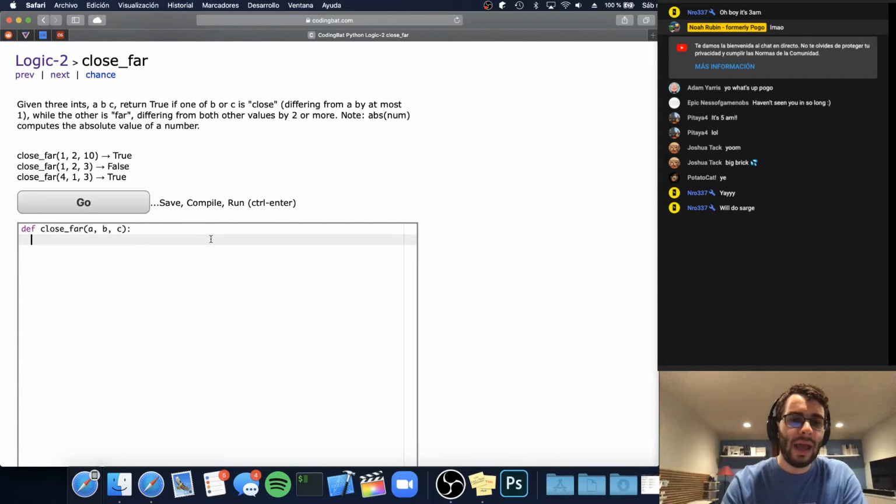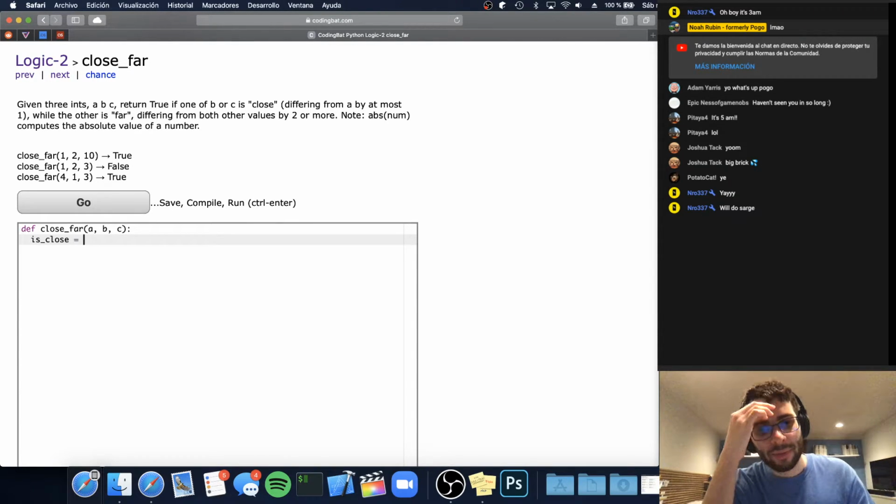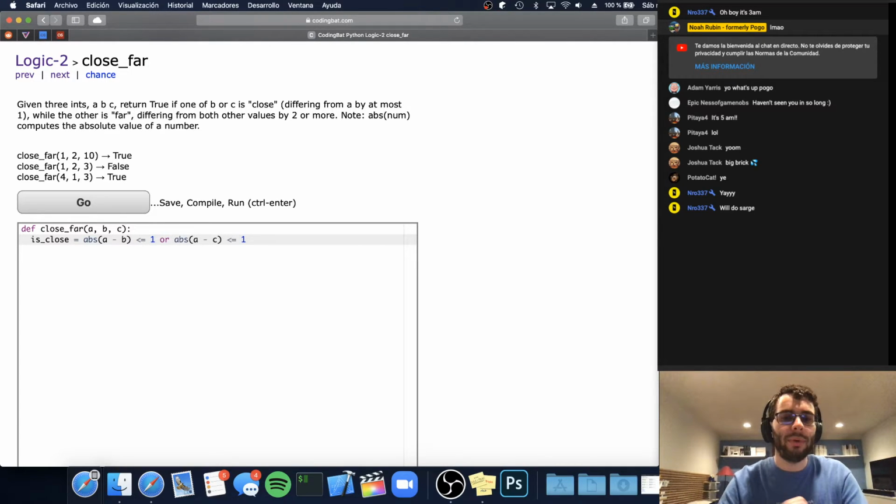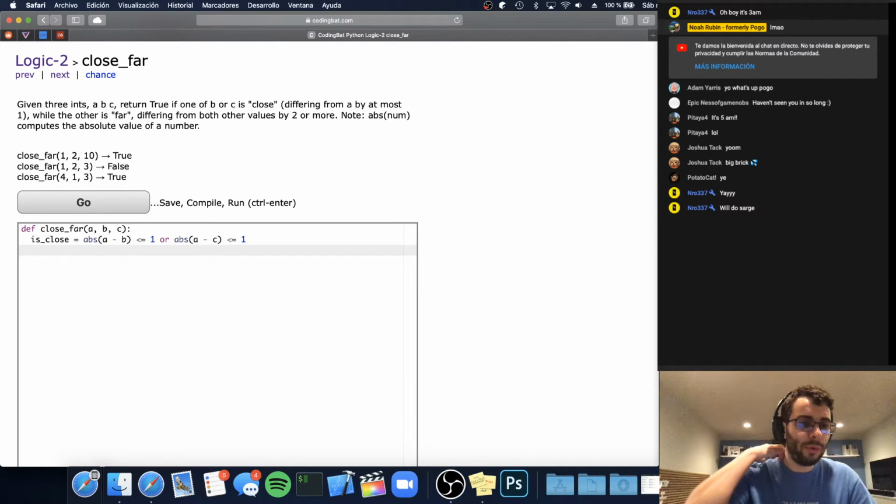And so we'll try this. Let's start with is close. So if B or C is close to A, so it differs from A by at most 1. So this would mean that the absolute value of A minus B would be less than or equal to 1, or the distance with C is less than or equal to 1. If it differs by at most 1, then the absolute value of the difference should be less than or equal to 1. So that will be true if one of the numbers is close, and it would be false if neither of them are close.